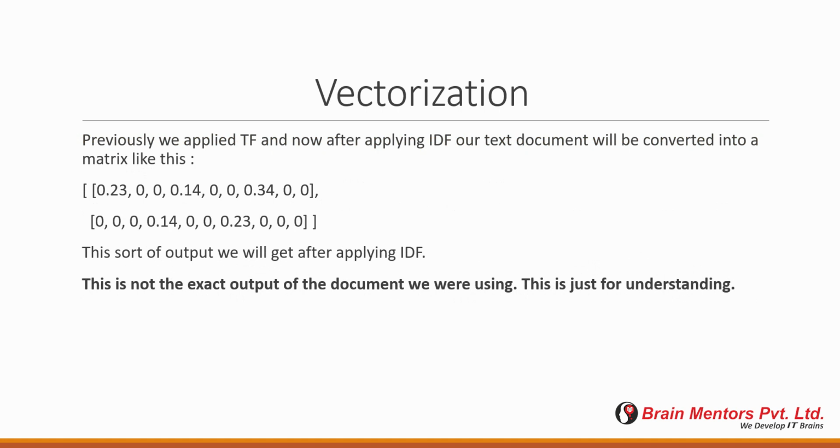Previously we applied TF, and now after applying IDF, our text document will be converted into a matrix, something like that. So this sort of output you will get after applying TF-IDF. So it is now converted into vector form.